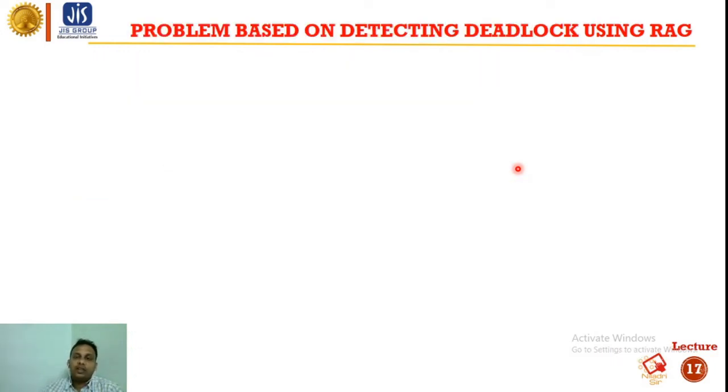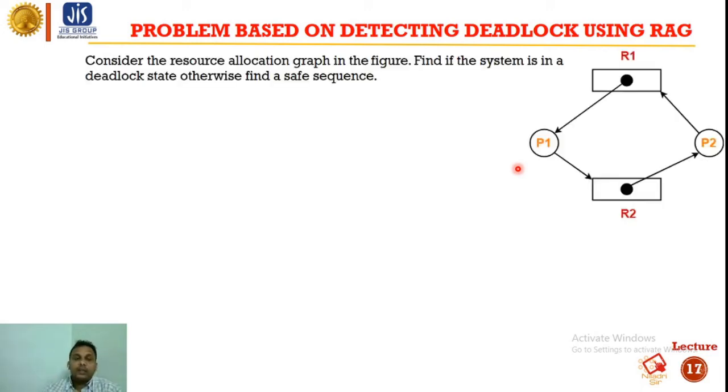Now we will check a problem, by which, using a RAG, we can detect whether it is in deadlock or not. There are two processes P1 and P2. P1 holds R1 and requests R2, and P2 holds R2 and requests R1.